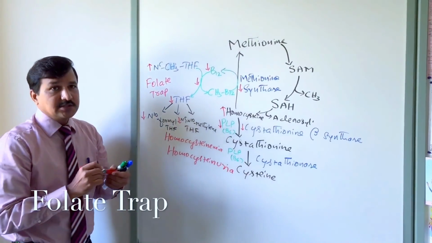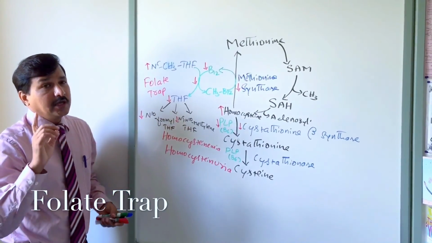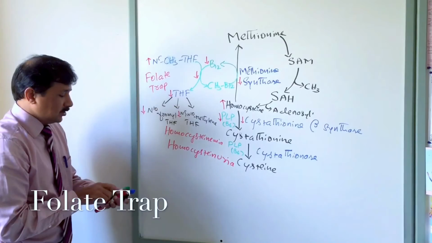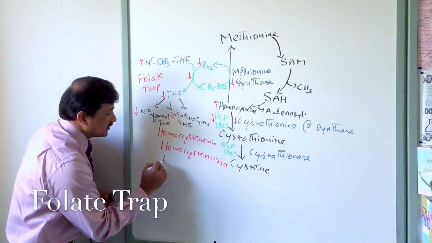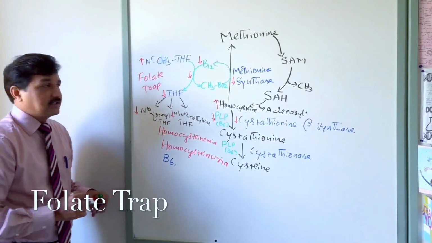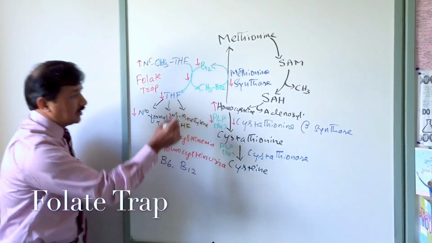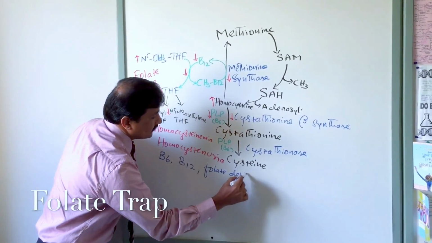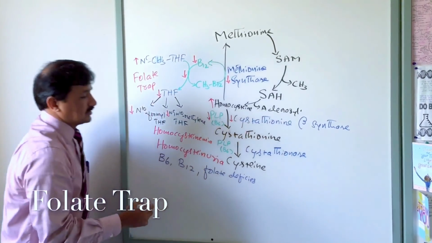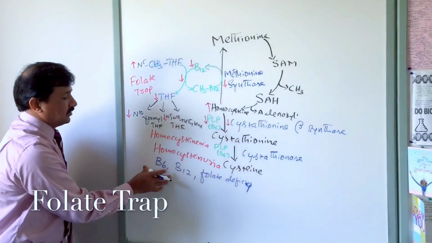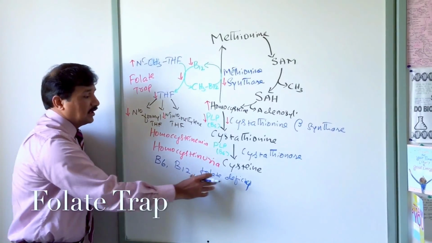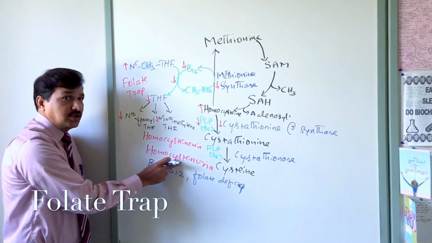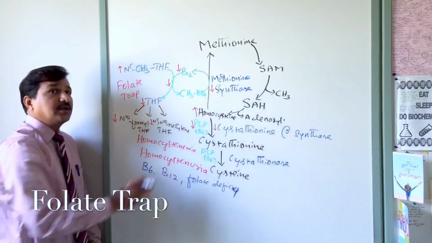So there are three vitamins in our body whose deficiency can lead to an increase in homocysteine level. Increase in homocysteine will lead to homocysteinemia, and those vitamins are vitamin B6, that is pyridoxal phosphate, then vitamin B12 deficiency can lead to homocysteinemia, and folate deficiency. So deficiency of vitamin B6, deficiency of cobalamin, deficiency of folate, all of them can lead to homocysteinemia, later into homocysteinuria, and that you can understand by this particular pathway.